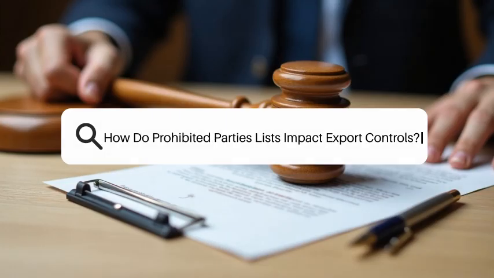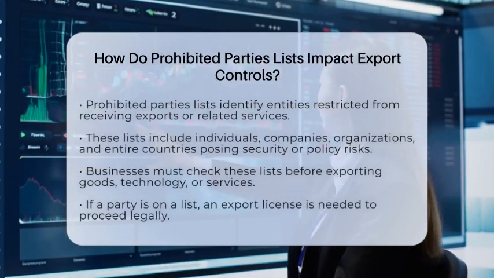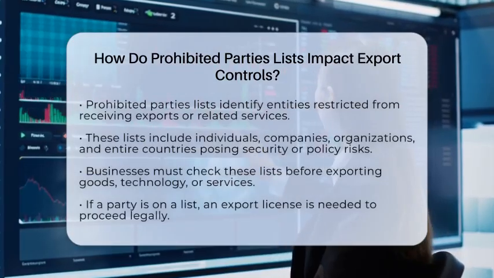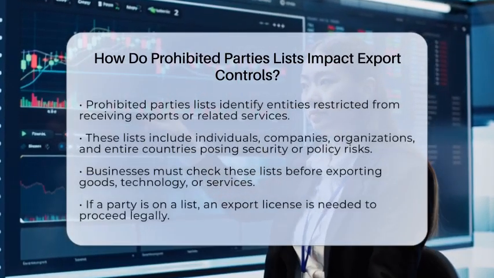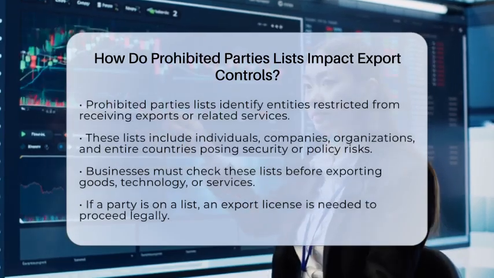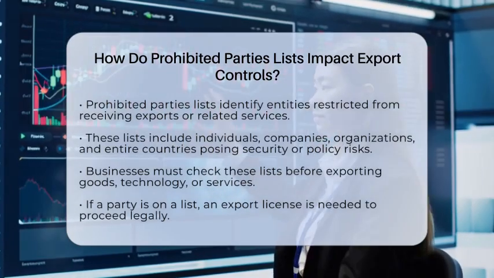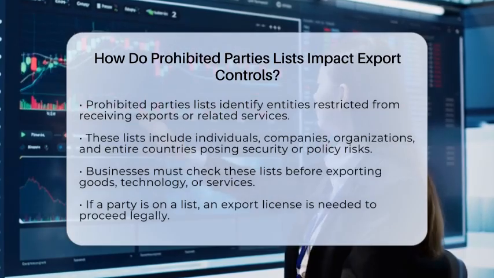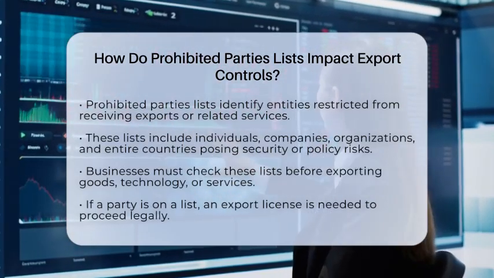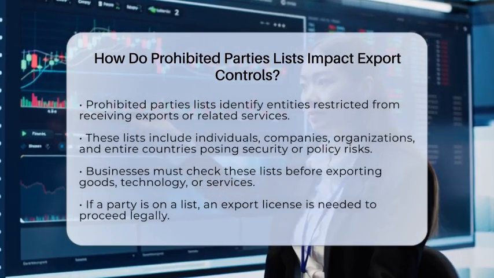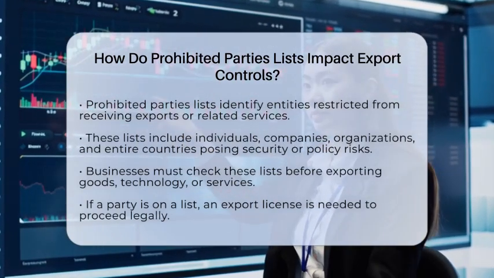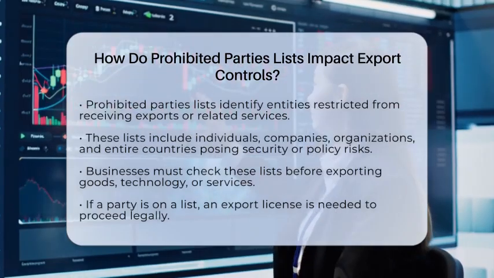How do prohibited parties lists impact export controls? Imagine trying to send a package overseas and discovering you cannot send it to certain people or companies. That's what prohibited parties lists do in export controls. They are lists maintained by the government to identify entities that are restricted from receiving exports or related services. These lists include individuals, companies, organizations, and even entire countries that pose risks to national security or foreign policy.